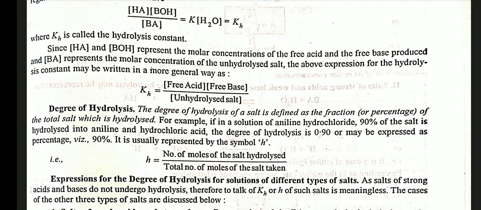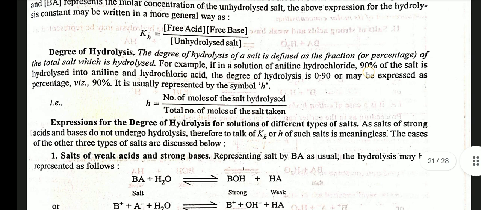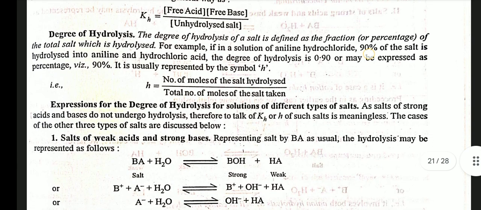Degree of hydrolysis. The degree of hydrolysis of a salt is defined as the fraction or percentage of the total salt which is hydrolyzed. For example, if in a solution of aniline hydrochloride 90% of the salt is hydrolyzed into aniline and hydrochloric acid, the degree of hydrolysis is 0.90, or may be expressed as a percentage, 90%. It is usually represented by the symbol h. h = number of moles of salt hydrolyzed / total number of moles of salt taken.